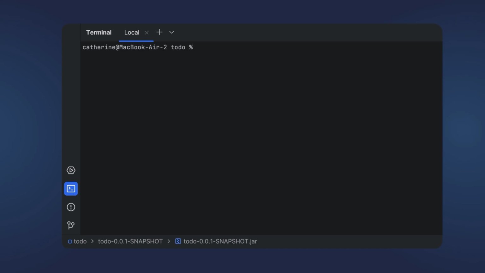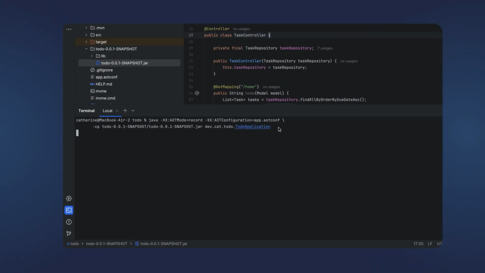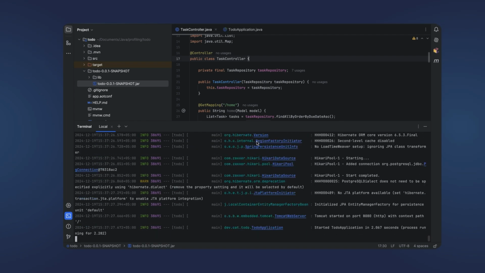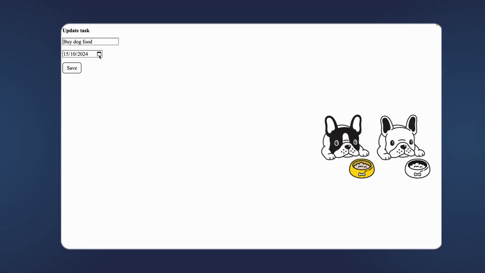Alright, let's get down to business. To create an AOT cache, we need to perform 2 steps. It is planned to merge them into one step in the future. First, conduct a trial run of your application with 2 flags: AOT mode set to record and AOT configuration to record its AOT configuration, in this case into the file app.aotconf. Alright, let's push some buttons in our application so that it does something useful.